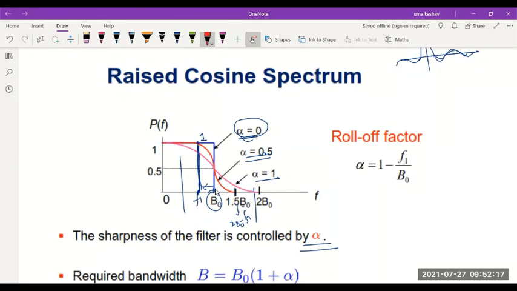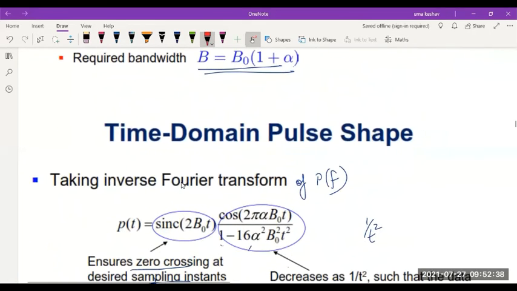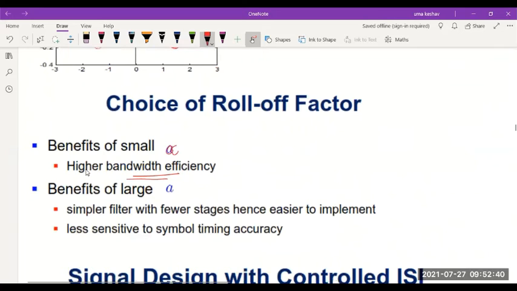And when alpha became higher, at alpha equal to 1, the bandwidth needed for this pulse shape is 2 times B naught. Can you see this pink waveform is ending at 2 B naught? So the smaller the alpha, the lower the bandwidth or higher bandwidth efficiency.